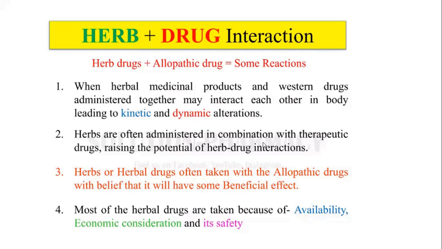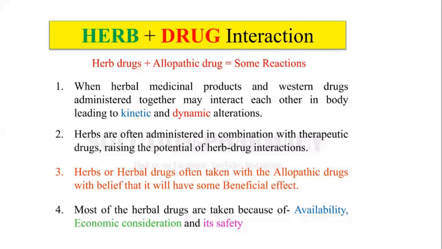So herbs are often administered in combination with therapeutic drugs, raising the potential of herb-drug interaction. We always say that herbs are safe. They are not going to show any effects or side effects when taken in a therapeutic dose.